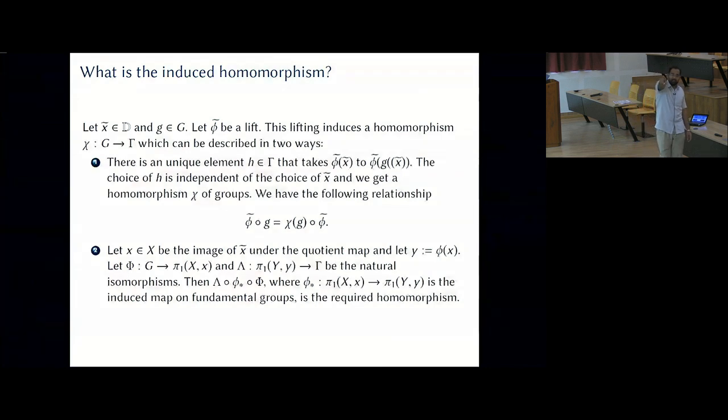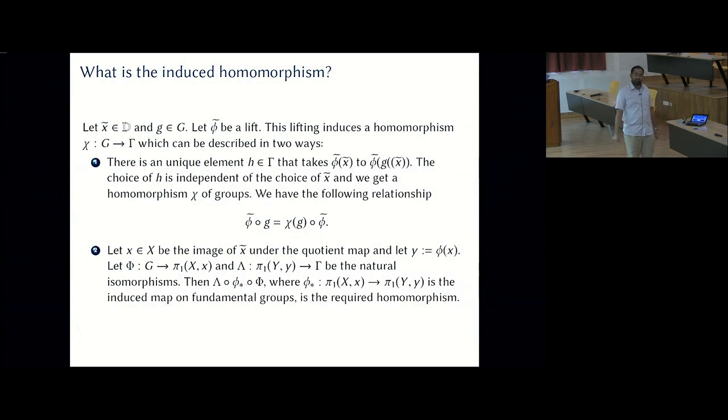The way you get the mapping capital phi is that you start with a lift of the point X, look at a loop in pi 1 of X, a representative of a loop, lift that loop, look at the end point, there is a deck transformation that takes this to the end point, and that is the way the map is designed. So when you construct this capital phi, choose your lift of the point X to be X tilde.